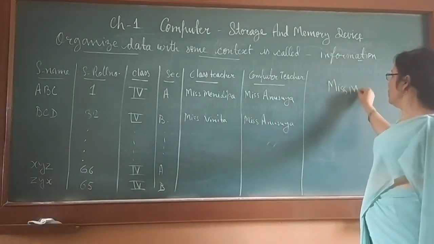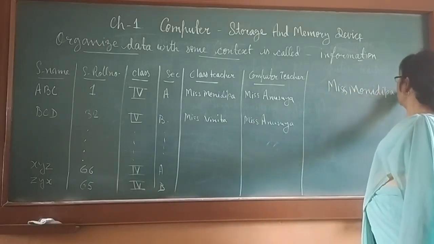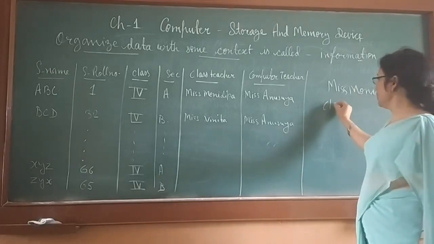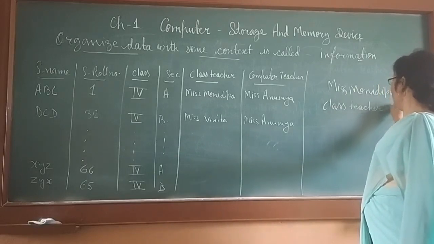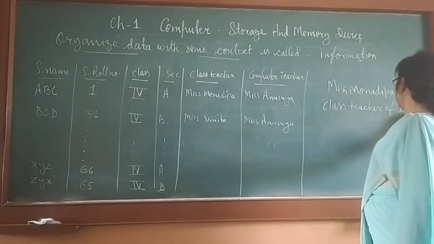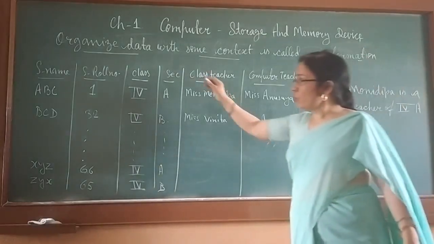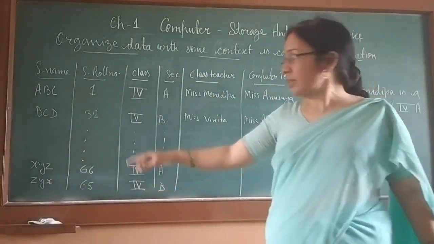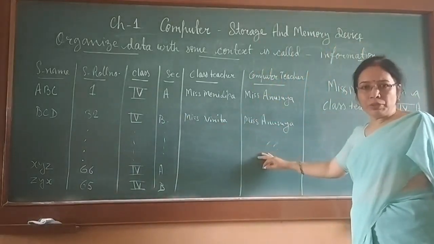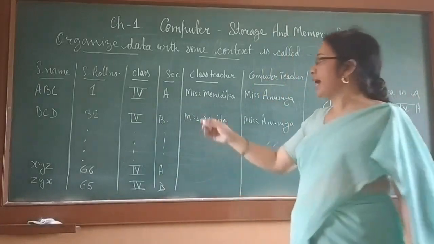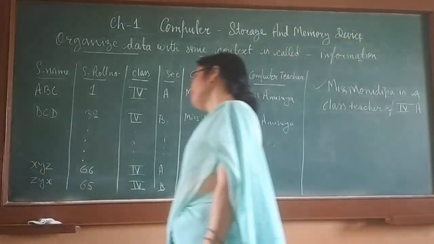Miss Monideepa is a class teacher of 4A. Understood? This way information can be created. So first of all we have to organize data. This is data. When it is organized into the computer, then computer processes data and creates information. This is first information.